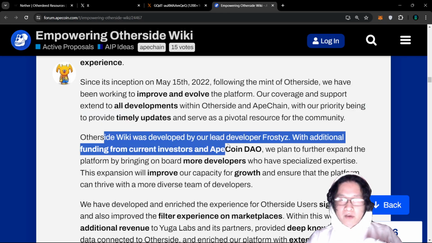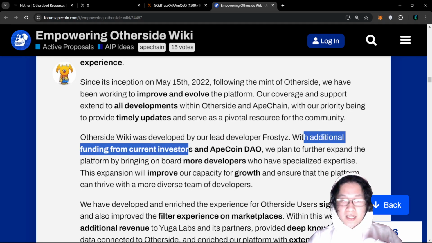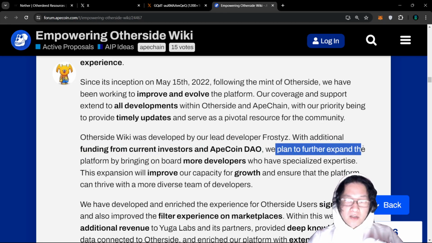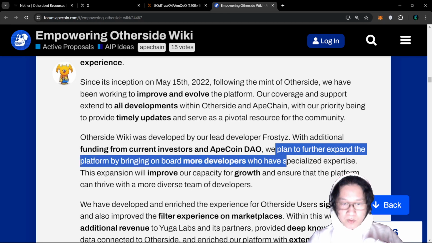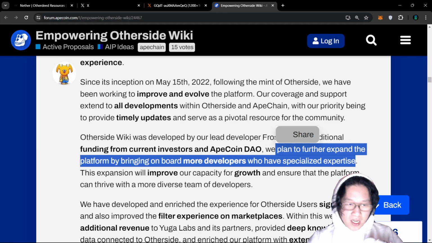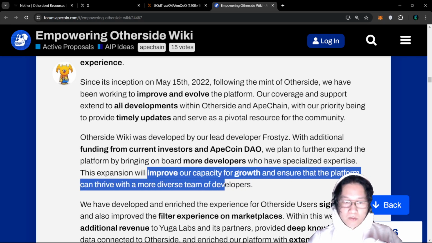So the Otherside-Wiki was developed by Frostyz, and with additional funding from current investors such as Agora, Sky's the Limit Ventures and Apecoin DAO, we plan to further expand the platform by bringing on more developers who have specialized expertise. This would improve capacity for growth and ensure that the platform can thrive with a more diverse team of developers, right?